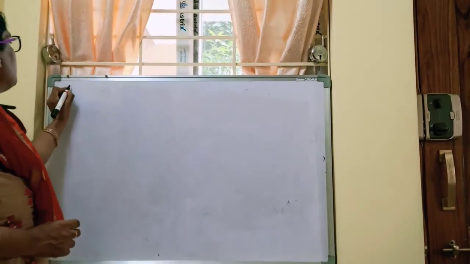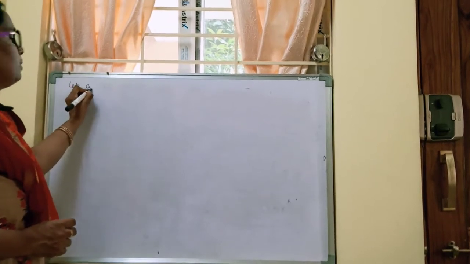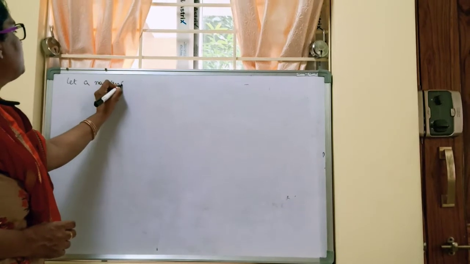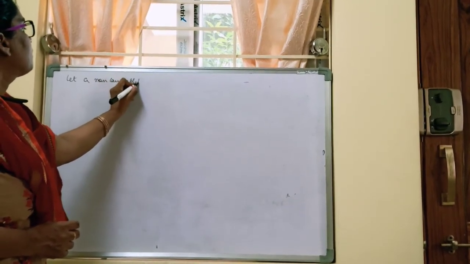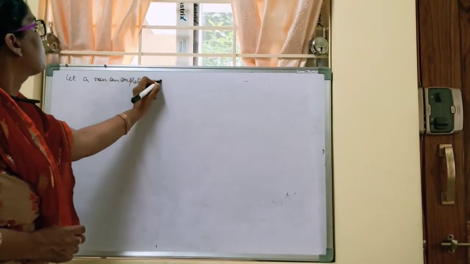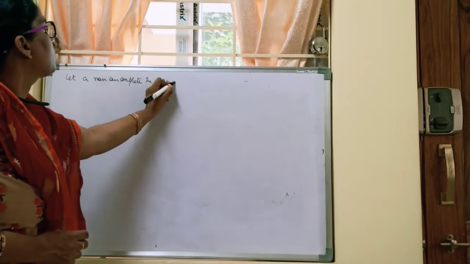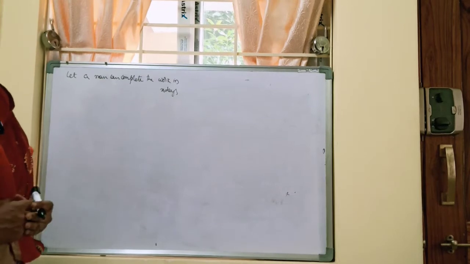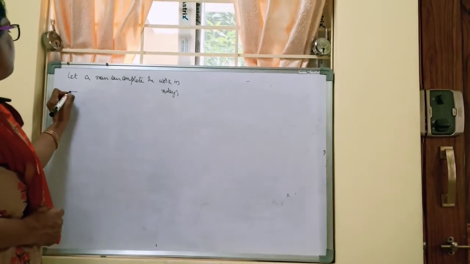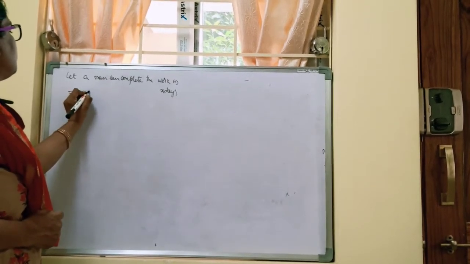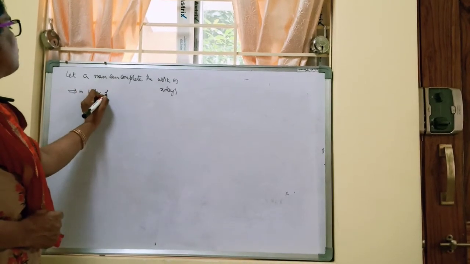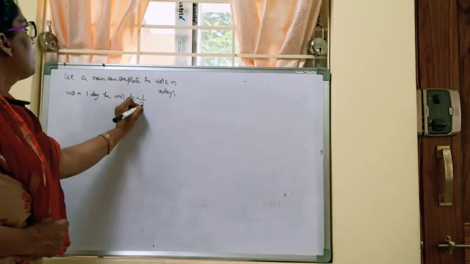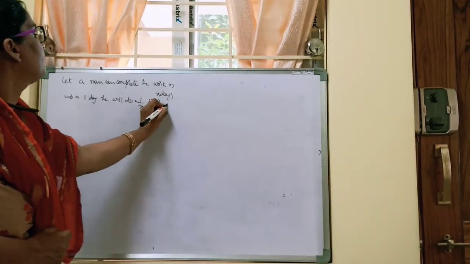So let's start. Let a man complete the work in X days. If a man can complete the work in X days, it implies that in one day he will do 1 by x of the work.